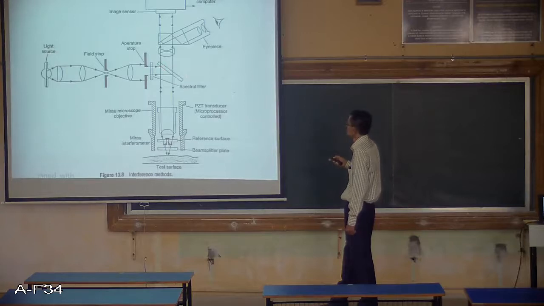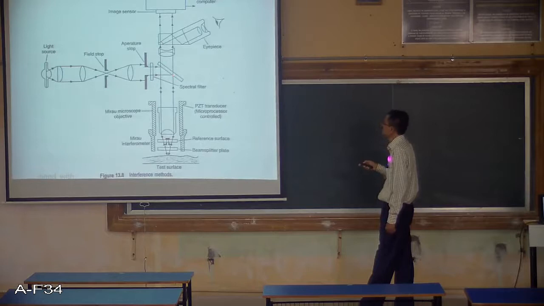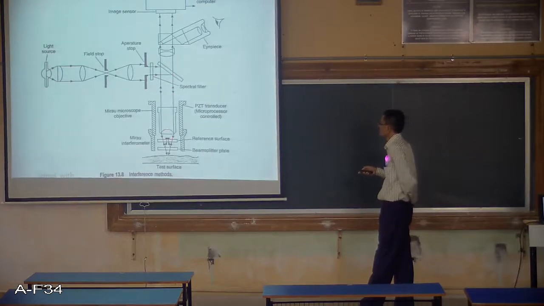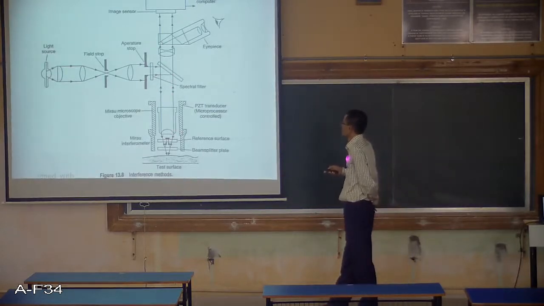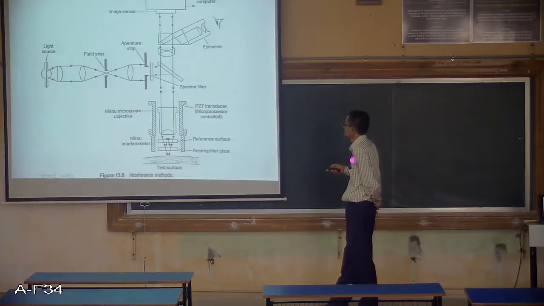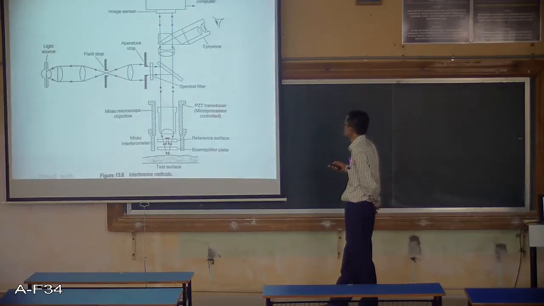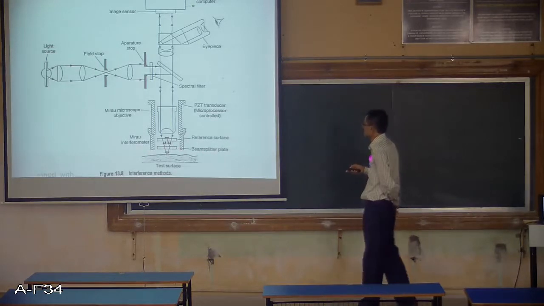Suppose this is a mirror only, it is reflected here, this beam comes here and this beam comes here, it goes through this, and there is a microscope objective, mirror microscope objective, a PZT transducer, microprocessor controlled, this one. The reference surface is here, and the beam splitter plate. So actually an interferometer is there.